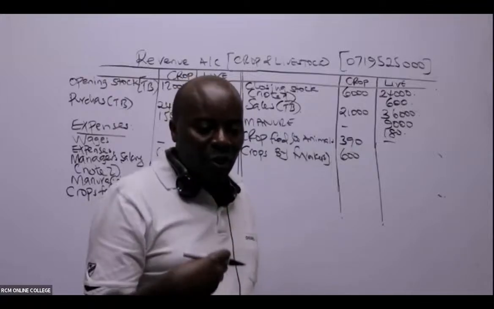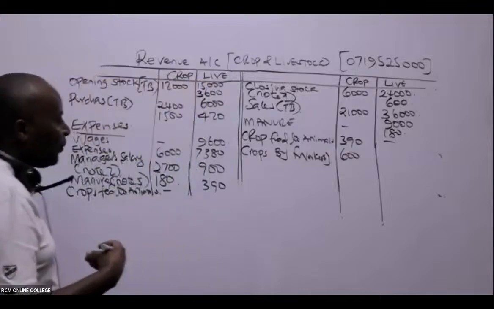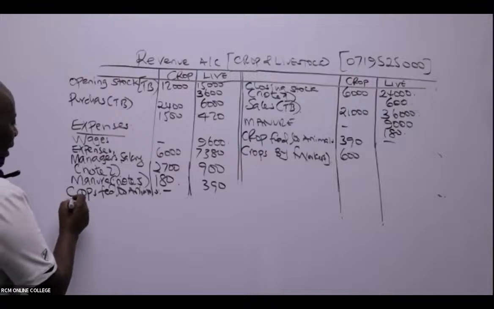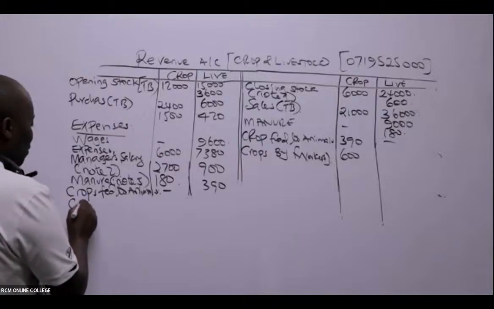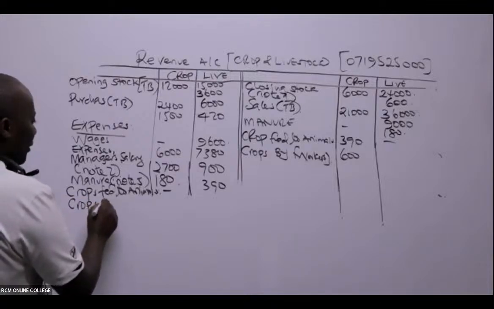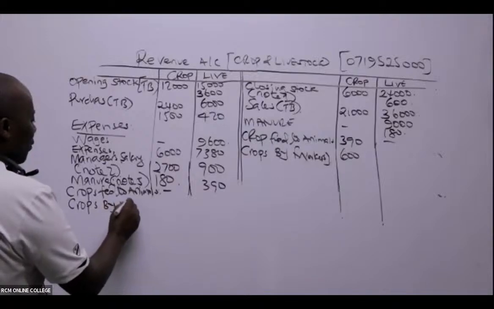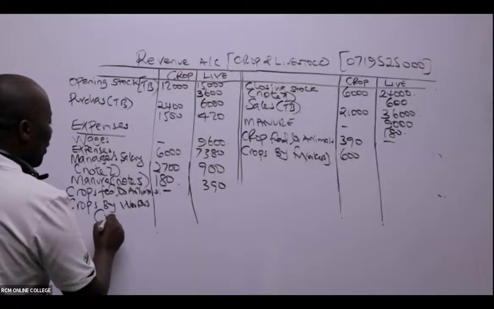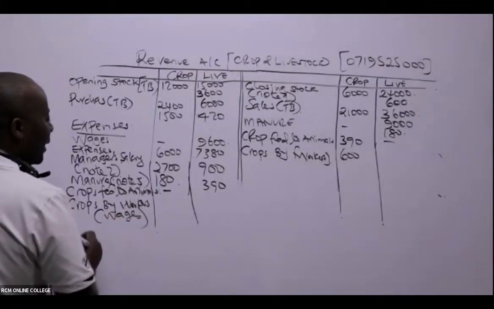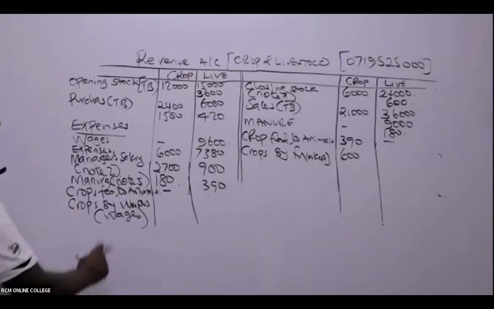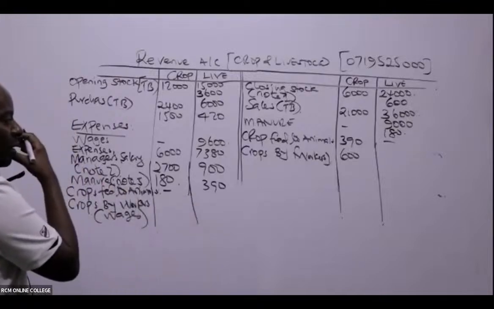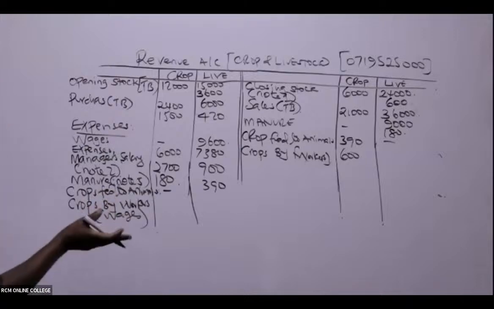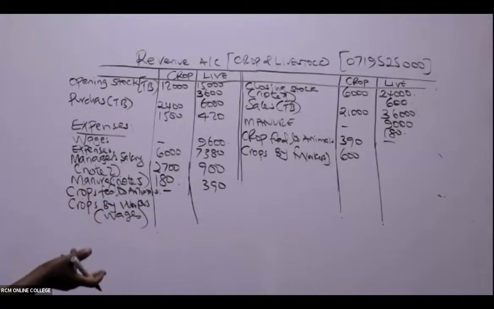So we have here crops by workers. This will be wages, basically. It's an expense. And remember, I can't take this to the livestock. This is purely crops and workers. Workers are animals, but even if they're animals, they're not livestock.